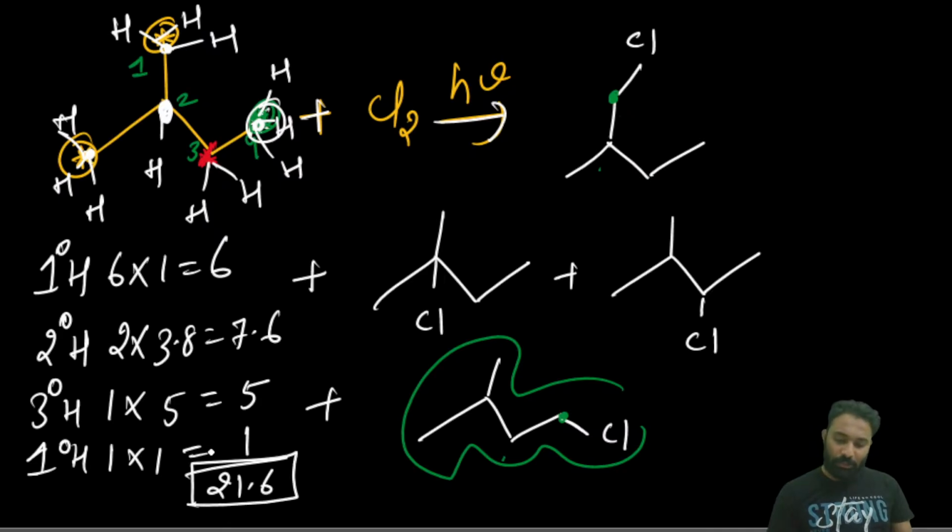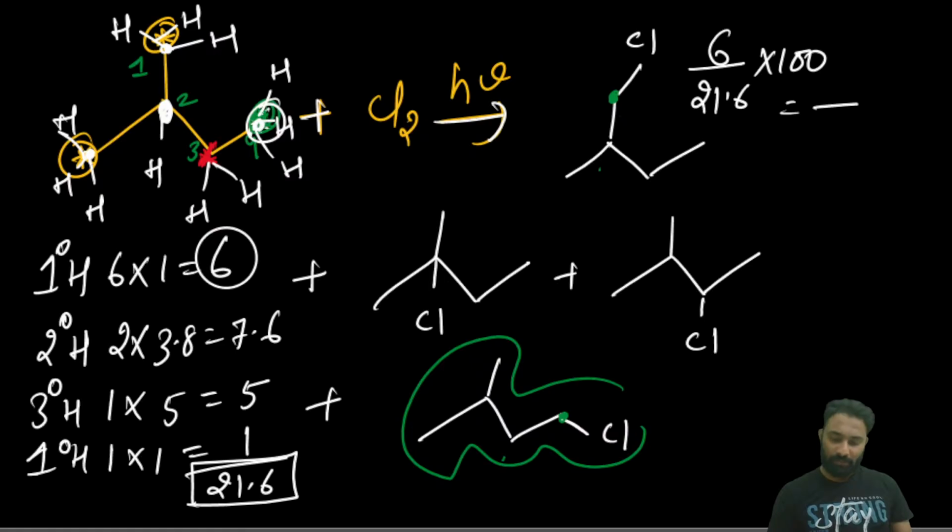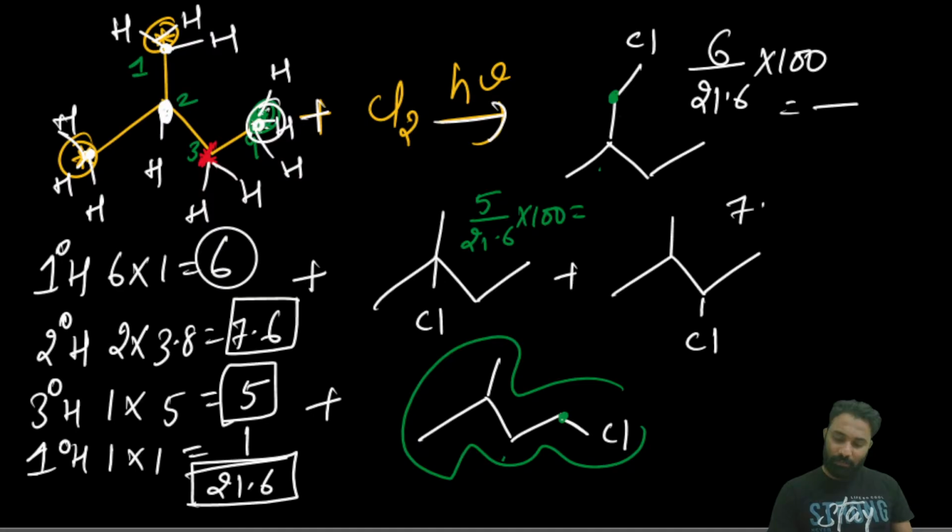Then by this 21.6 we have to find out which one will give the highest percentage. This carbon has replaced the 1 degree hydrogens, the 6, so 6 by 21.6 into 100 gives you its percentage. Here the 3 degree hydrogen is replaced, which has 5, so 5 by 21.6 into 100. Here it has replaced the 2 degree hydrogens, so 7.6 by 21.6 into 100.